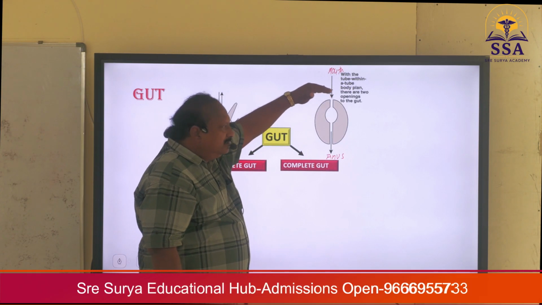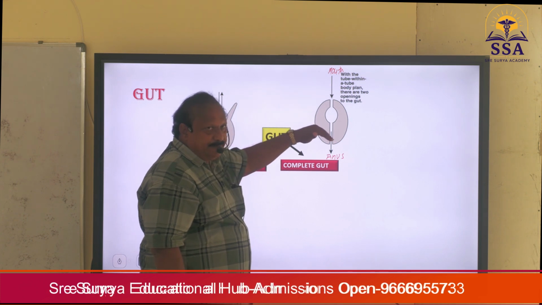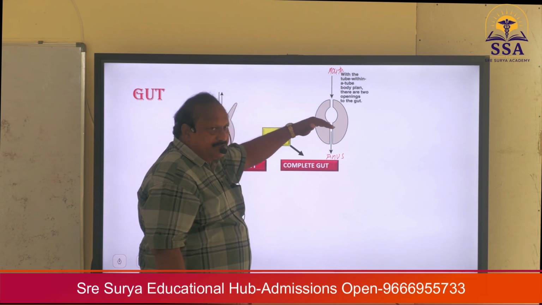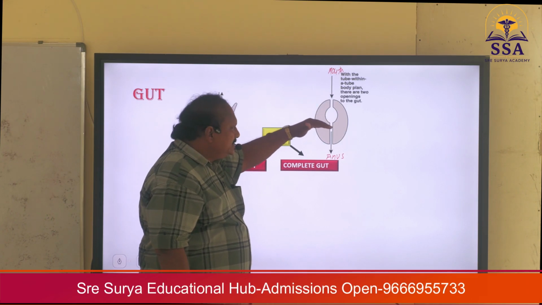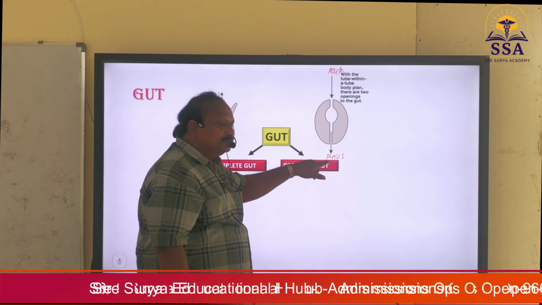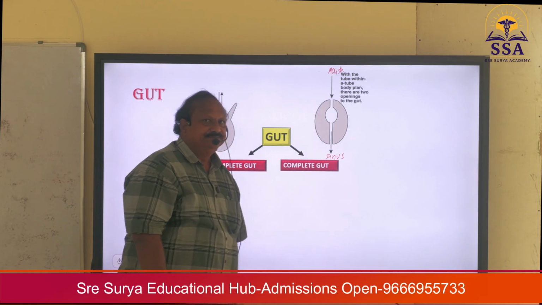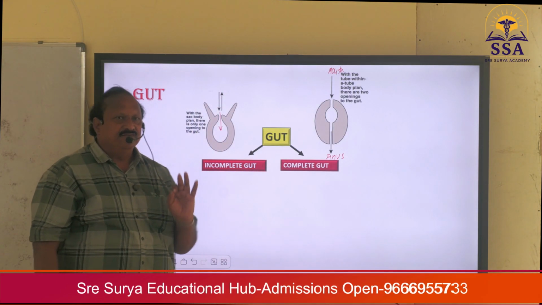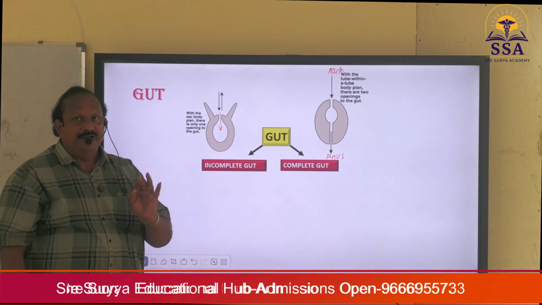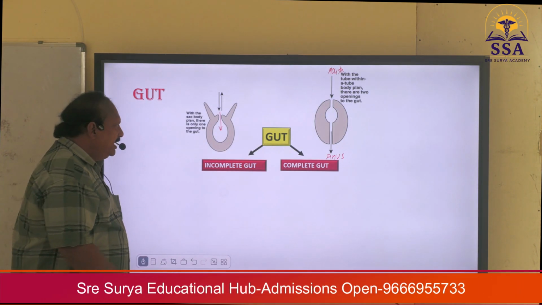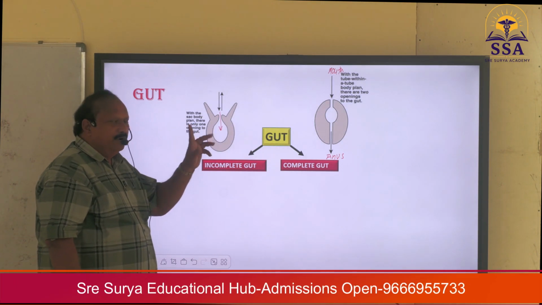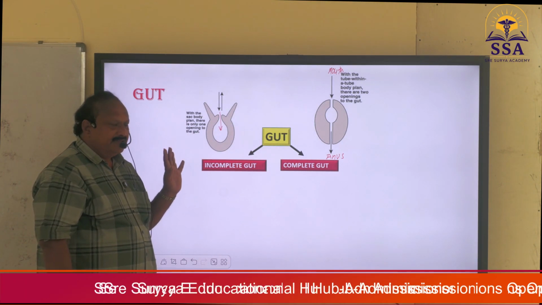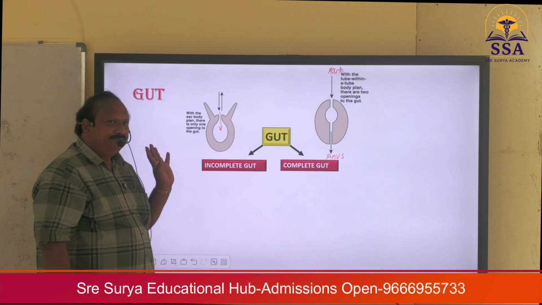Through the mouth, food enters into the gut and digestion completes in the gut. After the digestion, undigested waste passes out through the anus. Such a gut is called a complete gut. Whereas in the first case, you can find only one opening. There is no other opening.